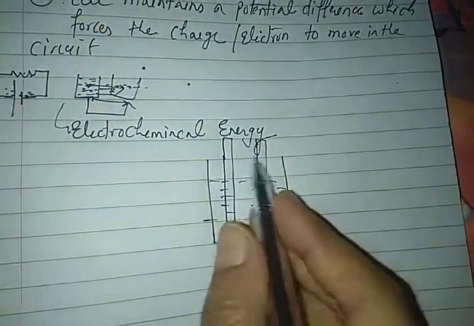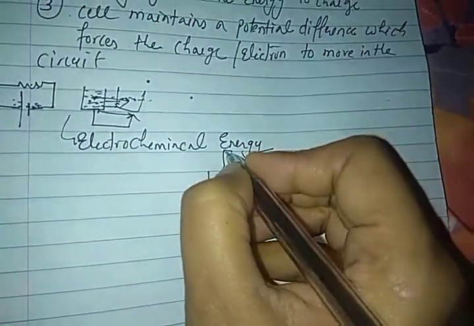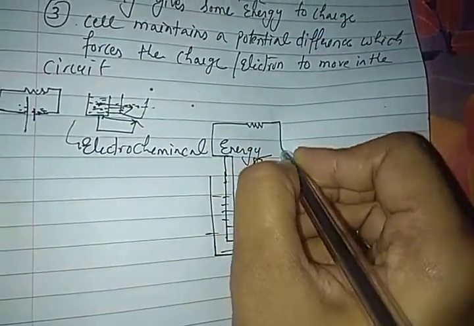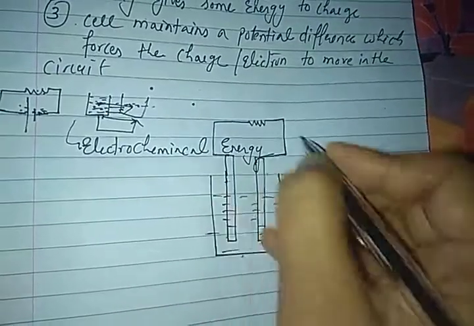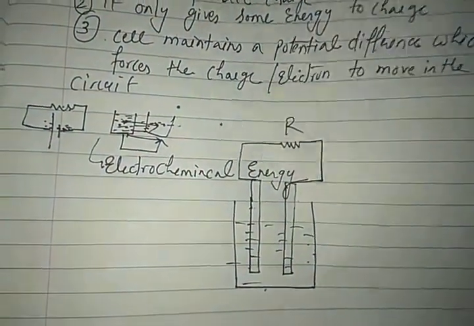Now here also you can see the two electrodes. Yes, one is positive and the next one is negative. And how can we perform the work? We can just connect it in this way. There is an outer resistance R. Yes, now what will happen?